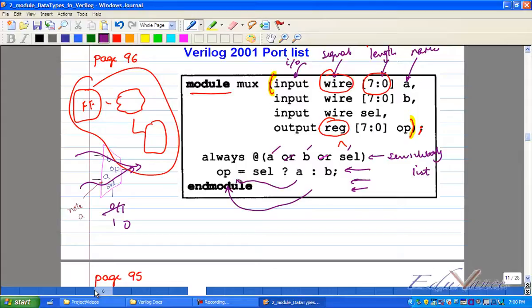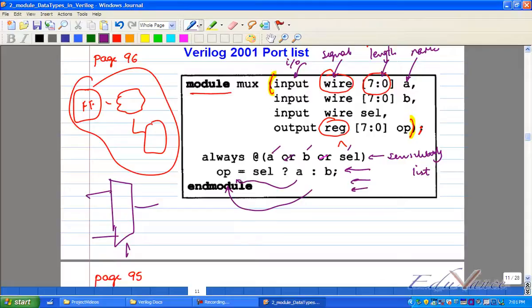Everybody agrees? No? Sure, I'll explain again. You know what a multiplexer is? A multiplexer is when you have multiple inputs and one output. Do you remember that? Now, I need a select line to select whether this should go here or this should go here. Correct? Yes or no?